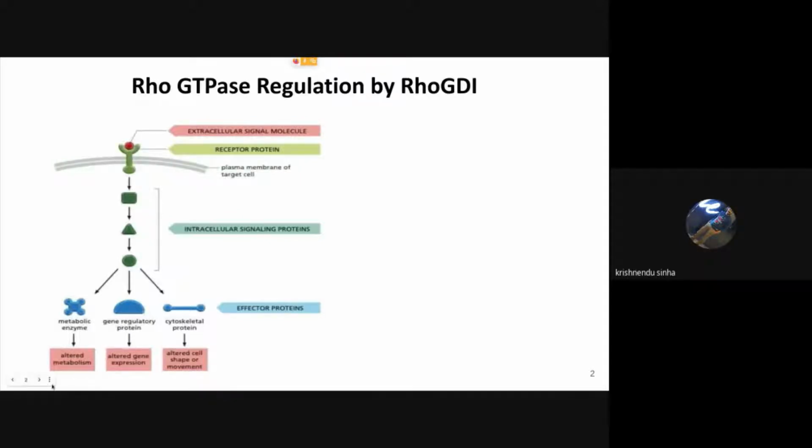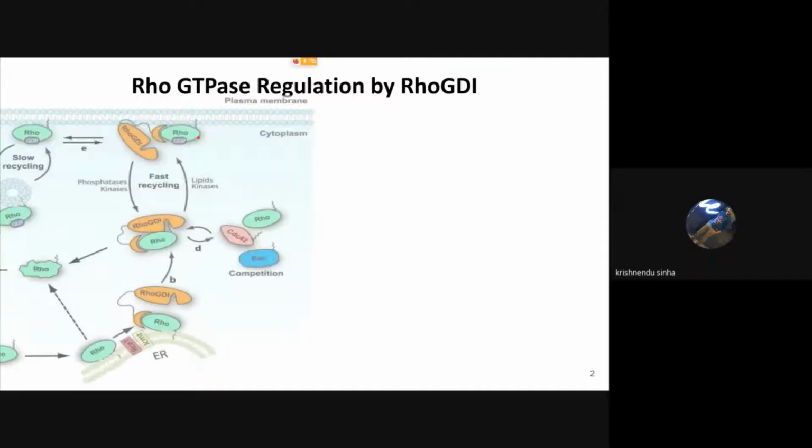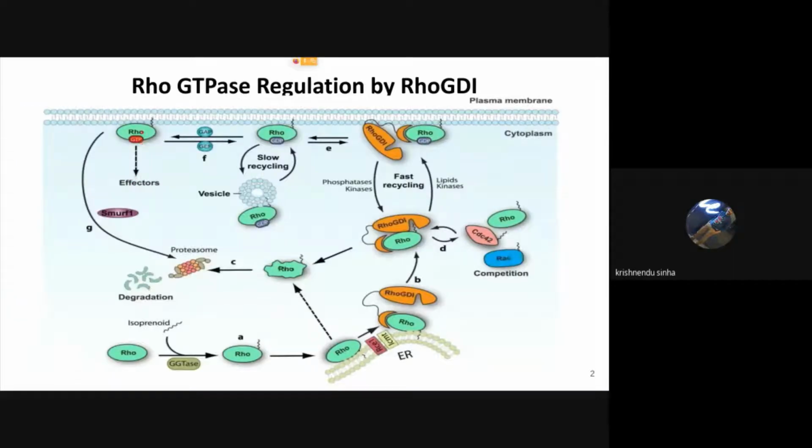So we are interested in these G proteins. We are dealing with Rho GTPases, which are essentially small G proteins, and they take part in cellular signaling. They act as molecular switches. They have two states: one is the GTP bound active state, and the other is the GDP bound inactive state. This conversion between active and inactive state is determined by two other proteins, GAP and GEF. In presence of GEF, this inactive state goes to active state, and in presence of GAP, this active state goes to inactive state.